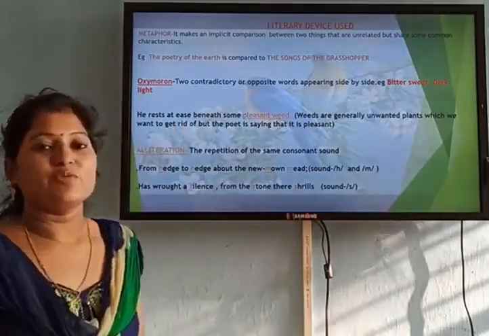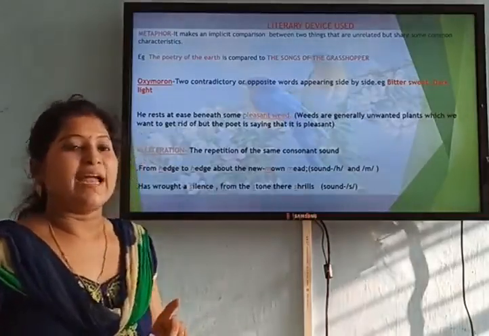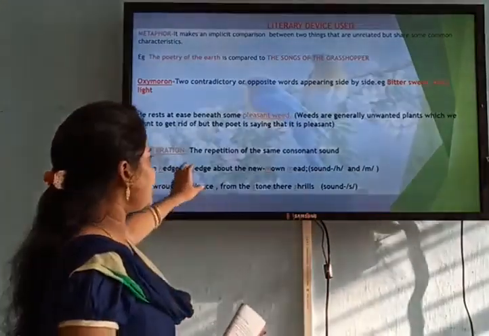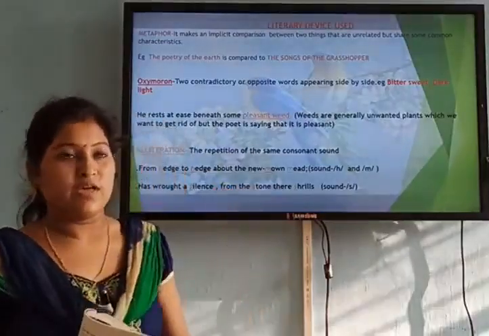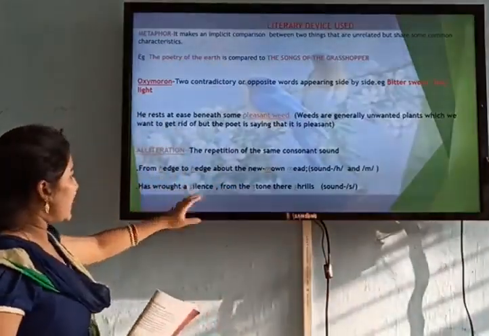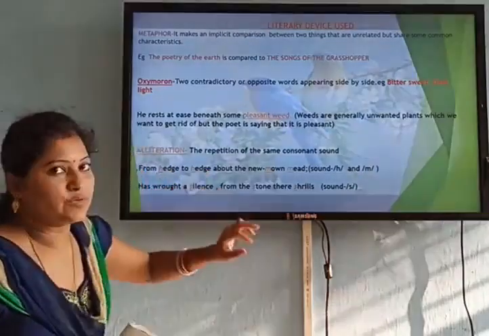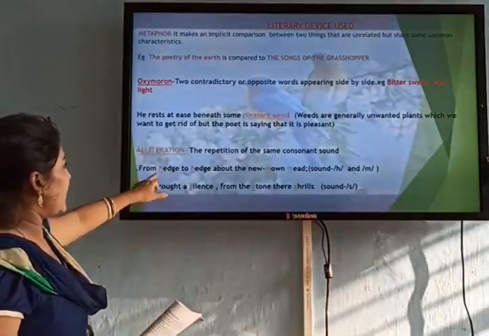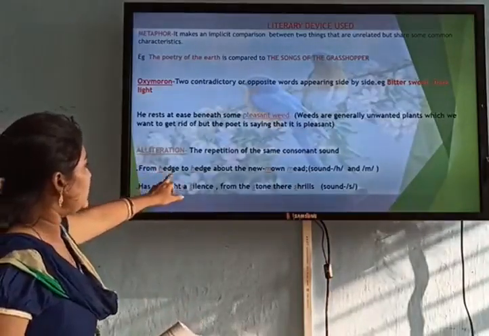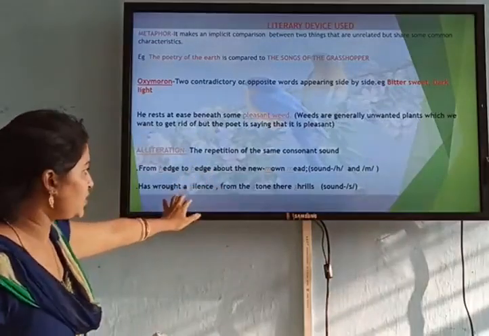So let's come on to the next. The next is the alliteration, very important, and it's often asked also. So alliteration, you see, it's very easy. The repetition of the same consonant sound. You see here, this line, from hedge to hedge. So you see the H sound is repeated from hedge to hedge. So here you have a clear indication that this is alliteration.